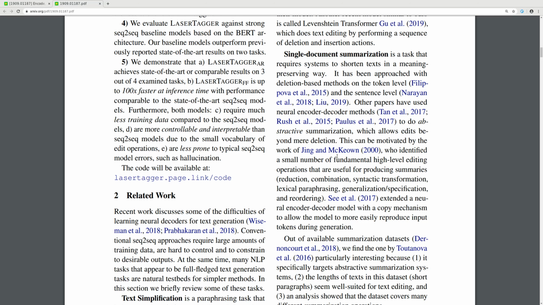This can be motivated by the work of Jing and McKeown 2000, which identified a small number of fundamental high-level editing operations that are useful for producing summaries: reduction, combination, syntactic transformation, lexical paraphrasing, generalization, specification, and reordering. In 2017, a paper extended a neural decoder model with a copy mechanism to allow the model to more easily reproduce input tokens during generation.